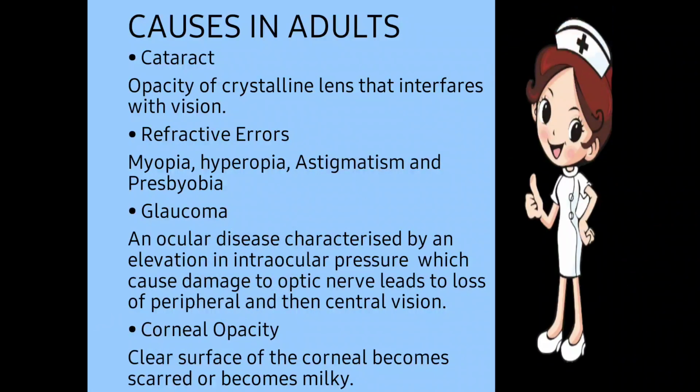Next one, causes in adults. Now there are many causes which cause low vision in patients. So first of all we'll discuss the causes in adults. First one is cataract. Cataract is an opacity of the crystalline lens that interferes with the vision.